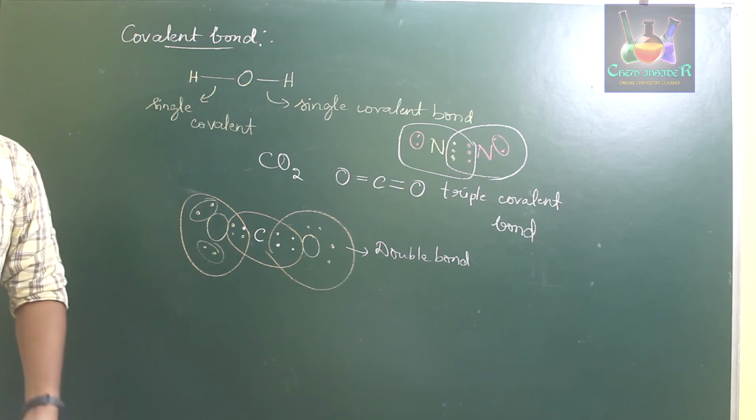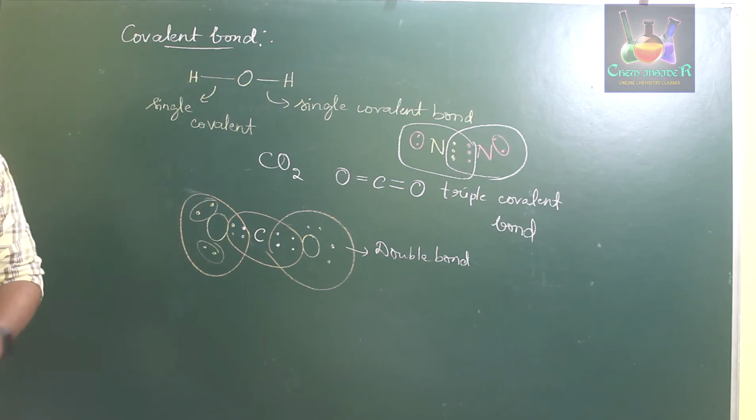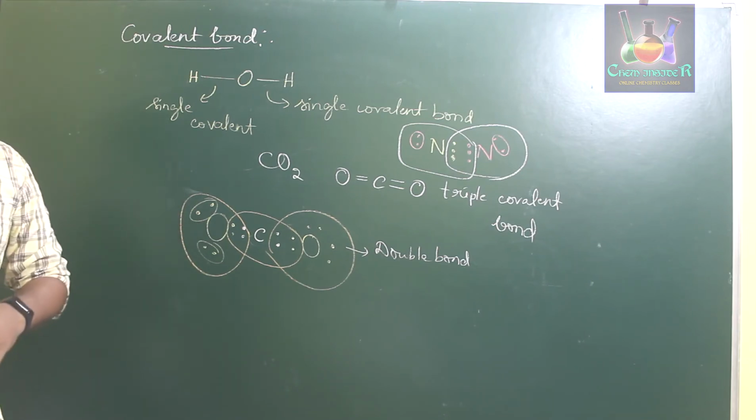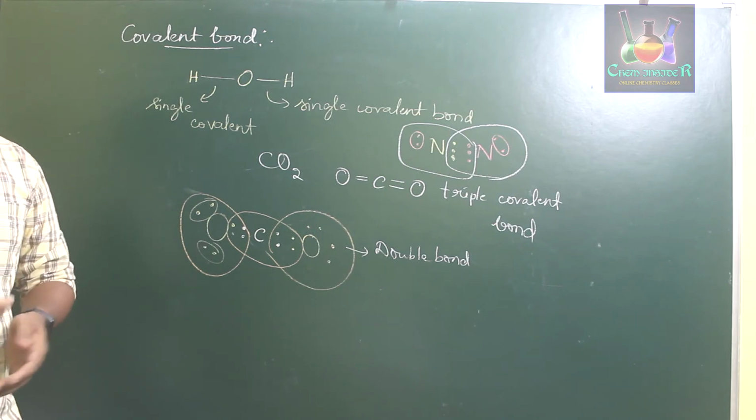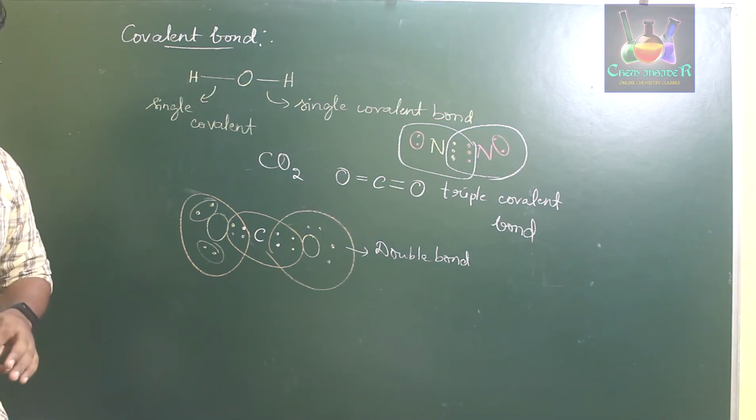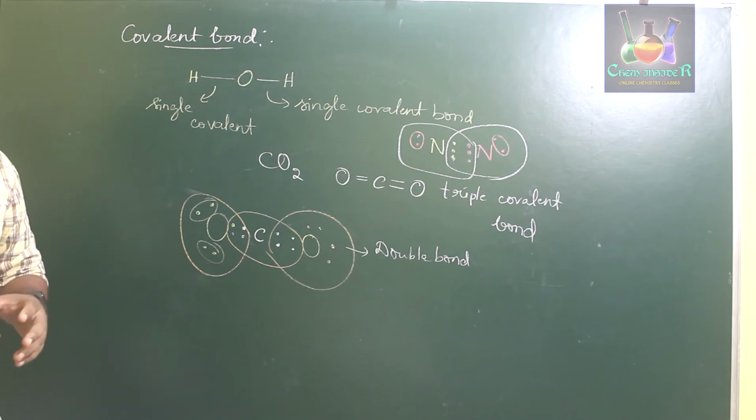So the explanation given by Langmuir was not completely useful for explaining all the molecular behavior of a given molecule, but certain criteria were explained by the Langmuir process.